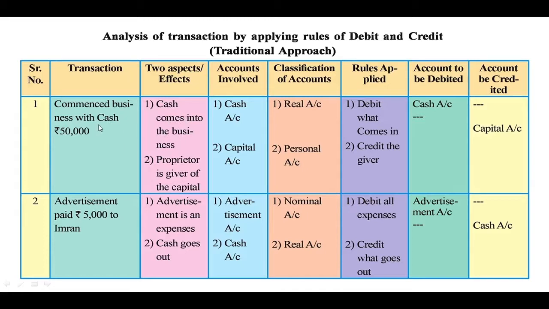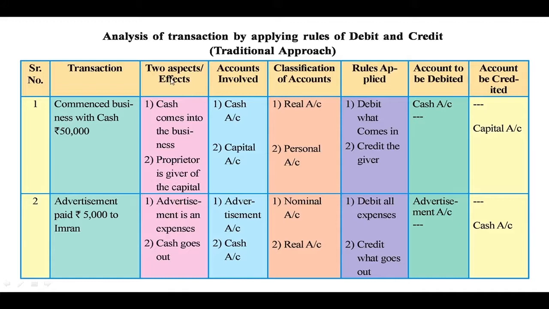Secondly, here the proprietor or the owner is investing the cash into the business. So the proprietor or the owner becomes the giver of the capital. Whenever any kind of cash or any kind of machinery is brought into the business to set up the business, it is called capital. So capital is a cash or kind of fixed asset invested in the business.